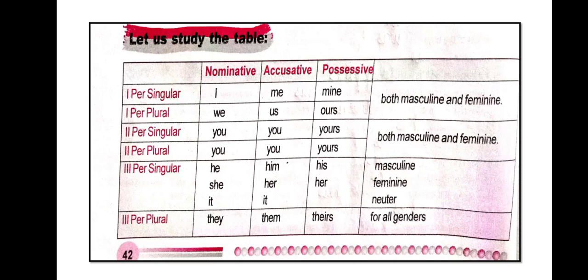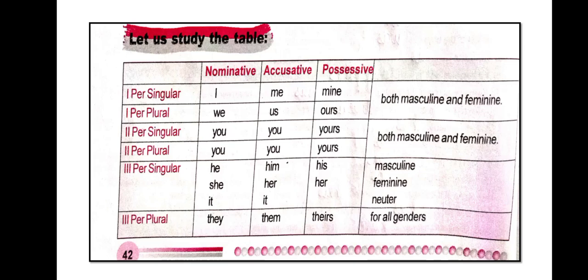And both, feminine, masculine, both we are having in a gender. So first person: I, accusative is me, possessive mine. In the first person plural we can use we, us and ours.